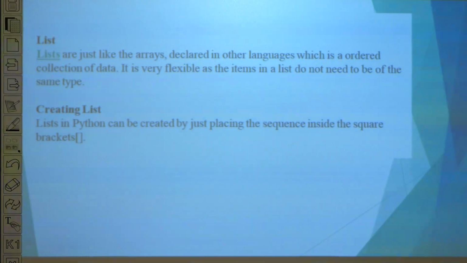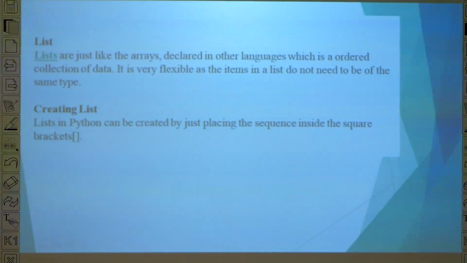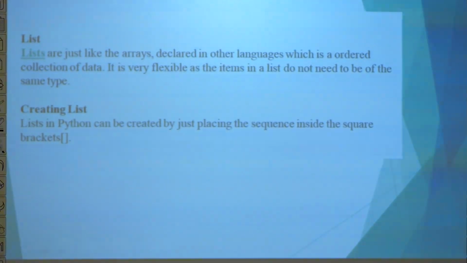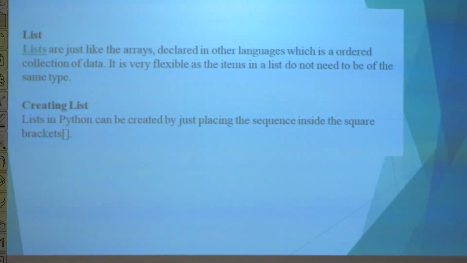Next topic is about list. Lists are just like arrays declared in other languages, which is an ordered collection of data. It is very flexible as the items in the list do not need to be of the same type. Next, creating a list. A list can be created with square brackets, which should be presented in a sequence manner.